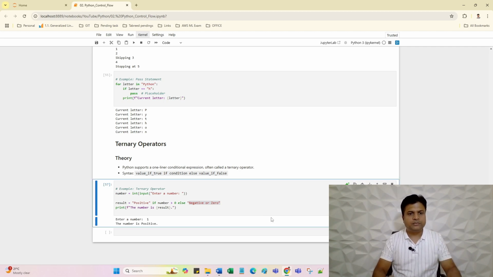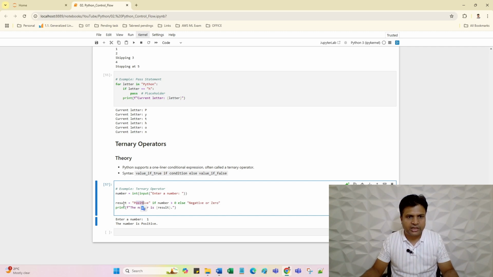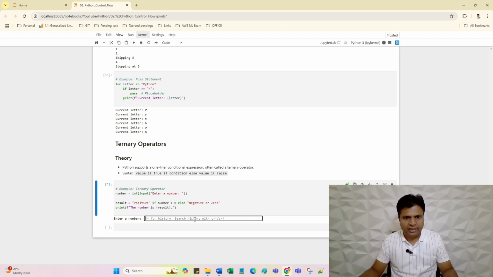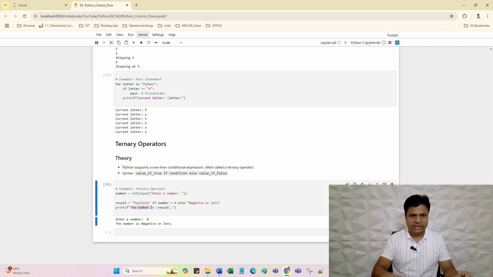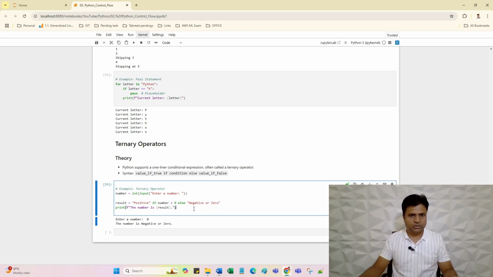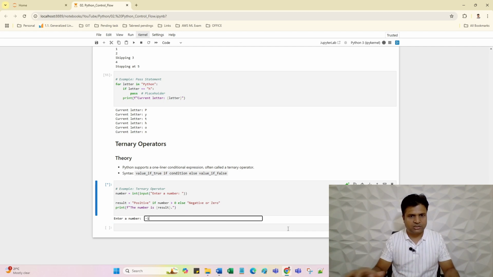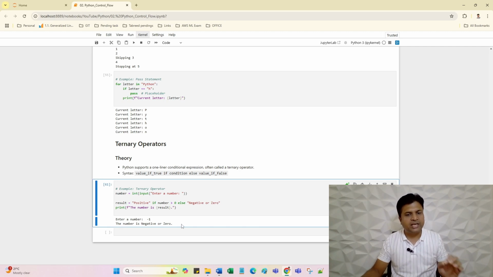First I will enter 1. The number is positive, and this positive value returned and came into the result variable, and I am printing here the number is result, meaning the number is positive. Let me run again, shift enter. I will enter the value 0. Once I enter 0, this condition will be false, and this particular value will return. What will be the message? The number is negative or 0. If I enter a minus value, let's suppose -1, what will be the message? Same message, the number is negative or 0.